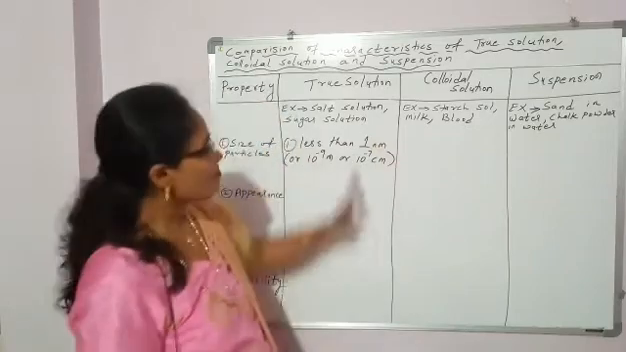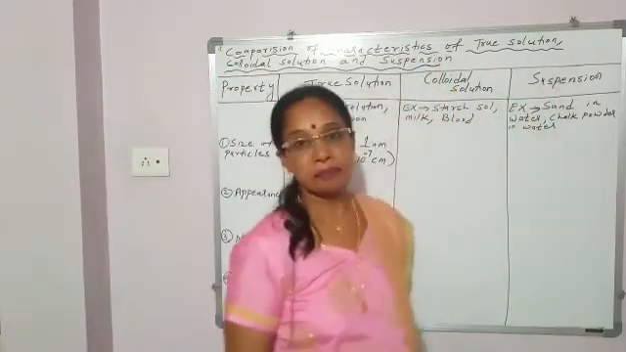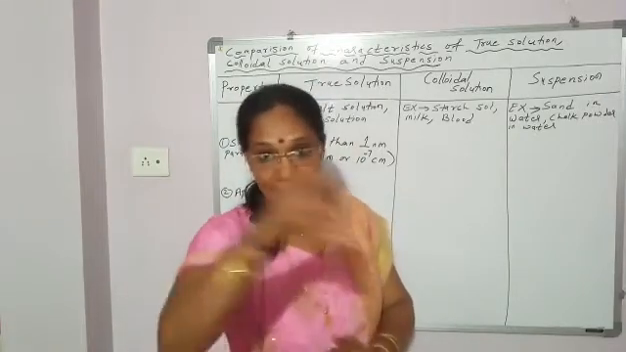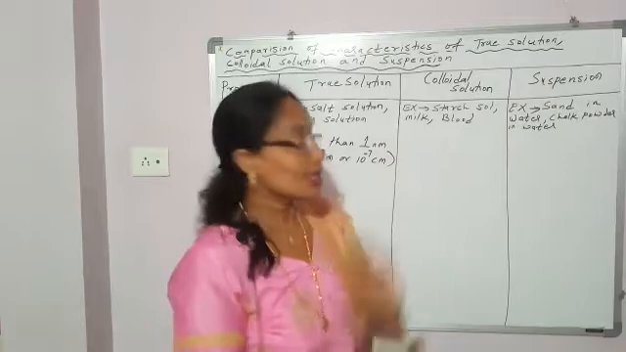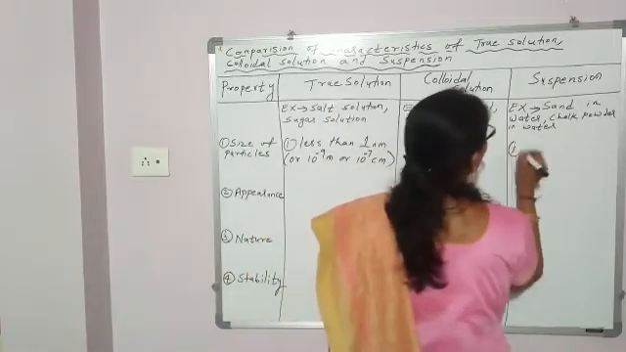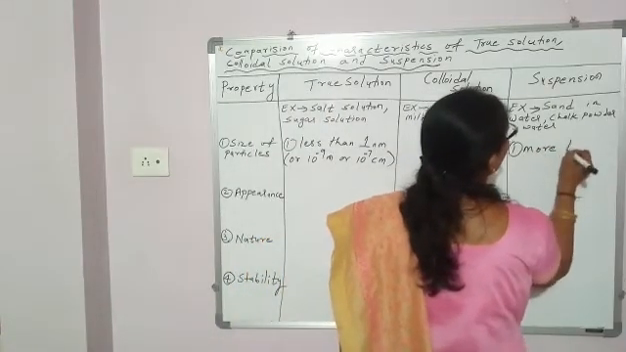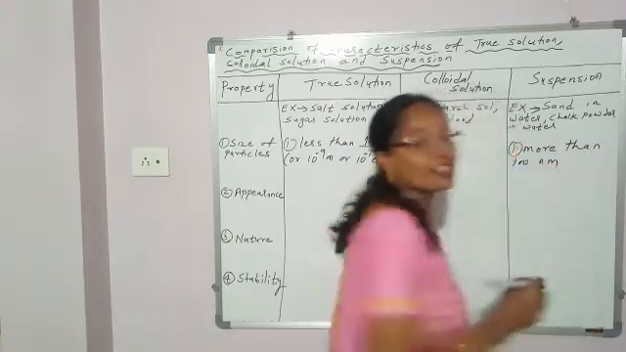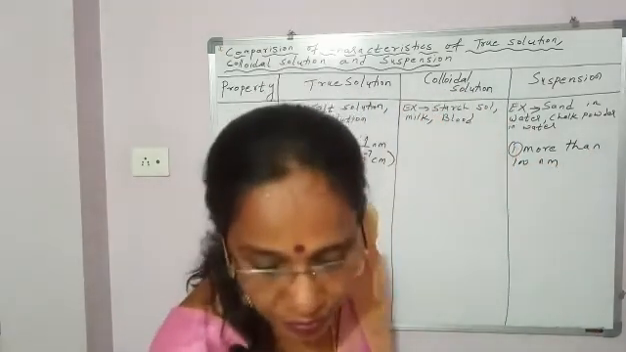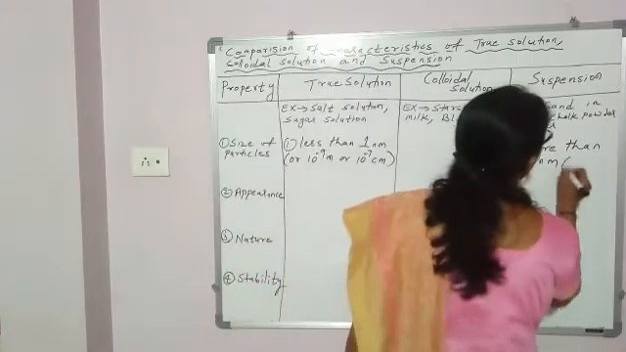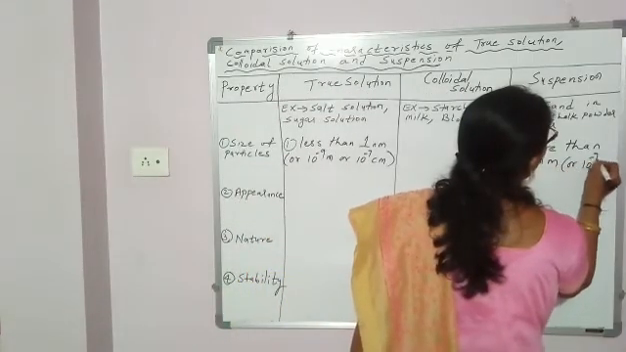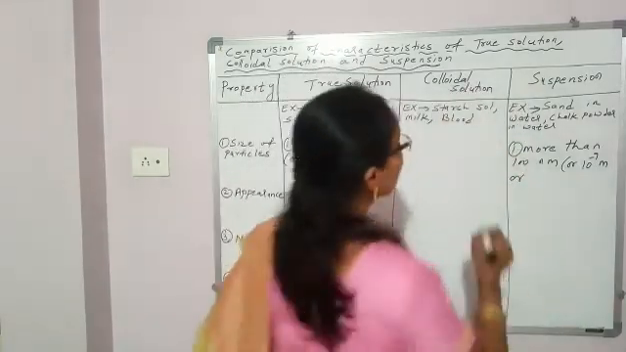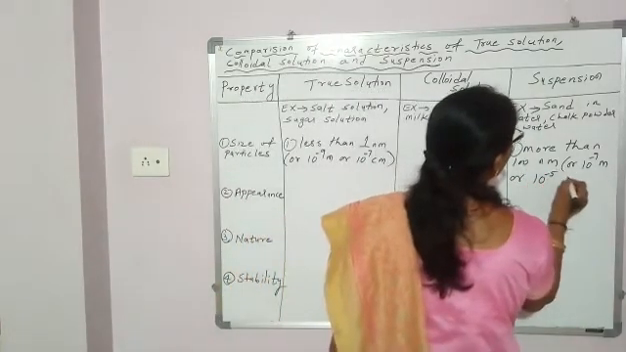Okay. Now, when you come to suspension, the particles are very big in size. With your naked eyes you can see sand in water. So, here the particle size is more than 100 nanometer, or more than 10 to the power minus 7 meter, or more than 10 to the power minus 5 centimeter.